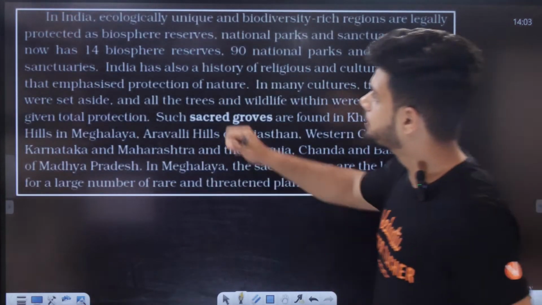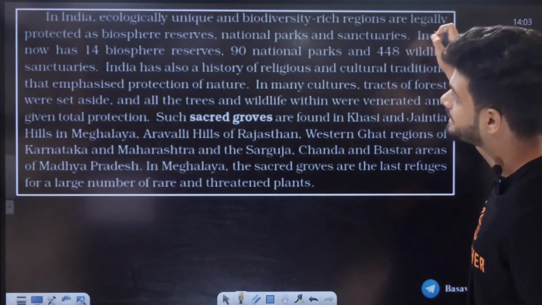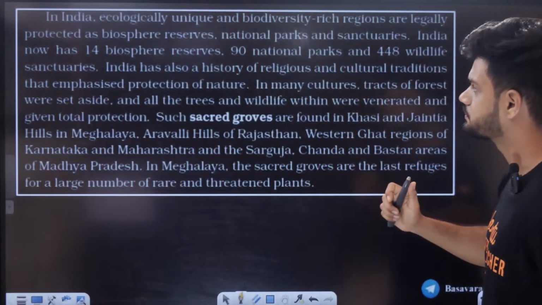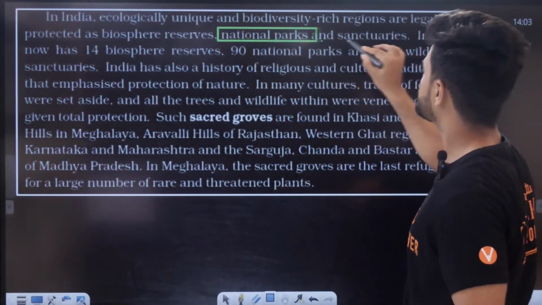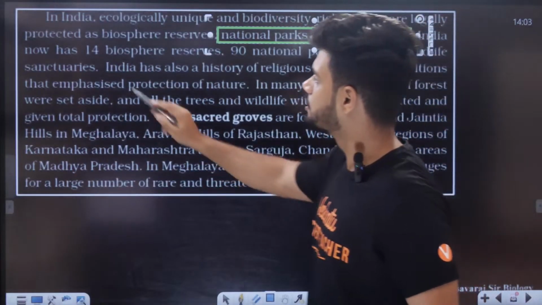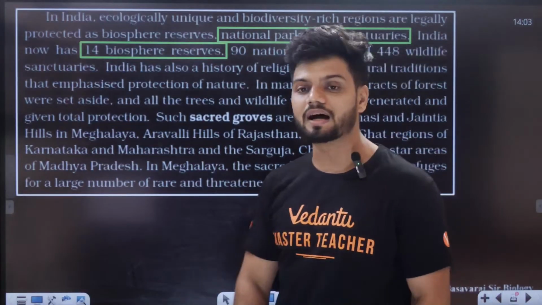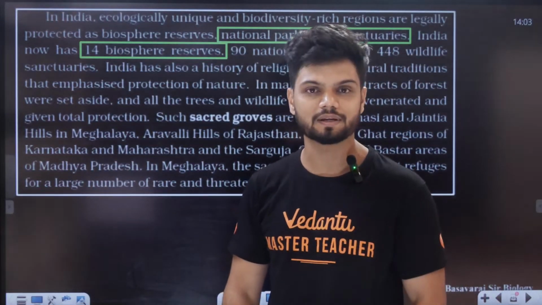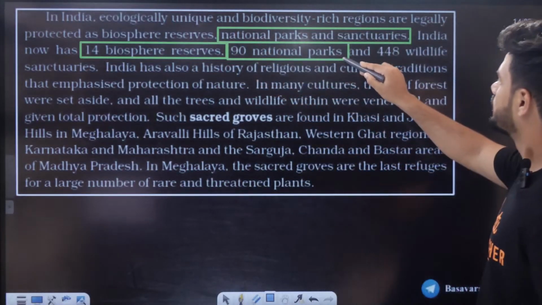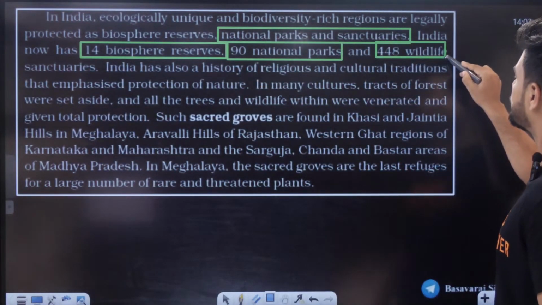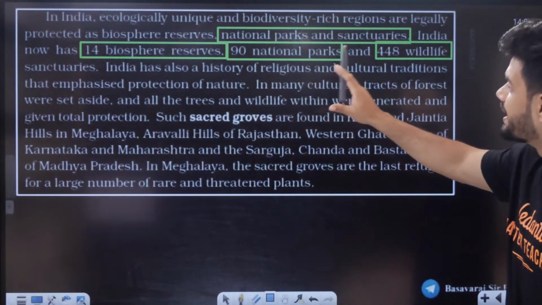See here. In India, ecologically unique and biodiversity rich regions are legally protected as biosphere reserves, national parks and sanctuaries. India now has 14 biosphere reserves. 14. Okay. 19 national parks. 448 wildlife sanctuaries. India also has a history of regional and cultural traditions.